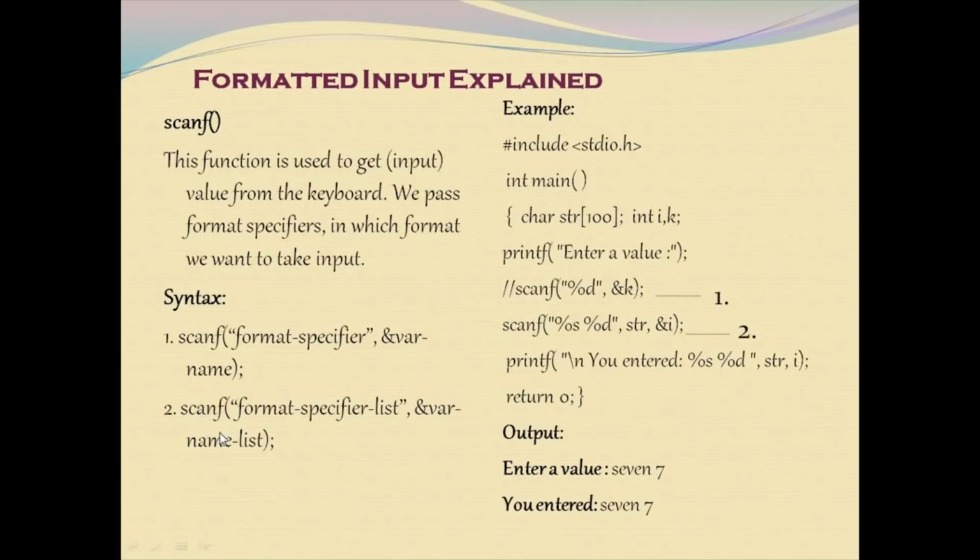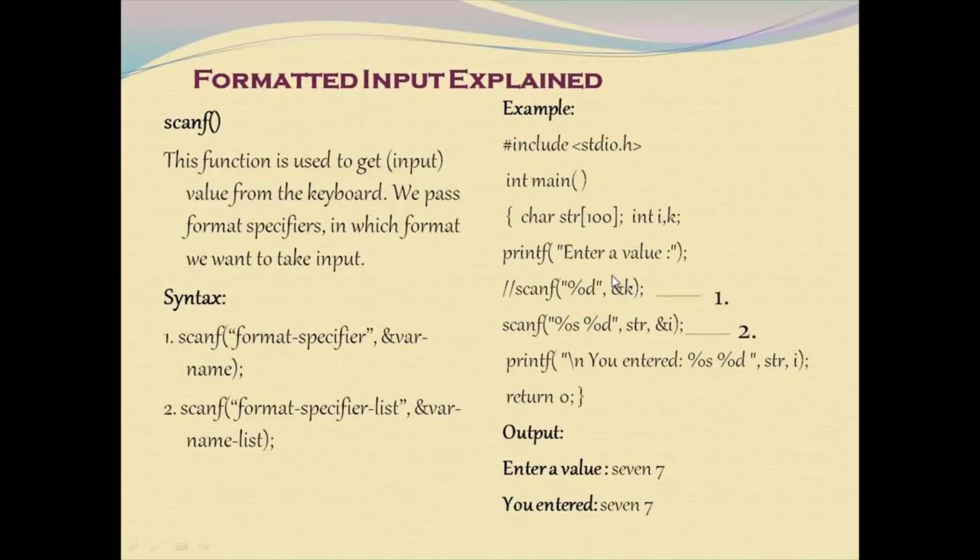Here is the sample code: #include <stdio.h> int main() {. Here a character array has been declared and two integer variables have been declared. Now you are asked to enter the values, and the values are scanned. The example for the first syntax is commented out, so it won't be executed: scanf("%d", &k).